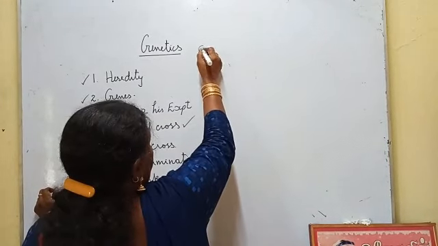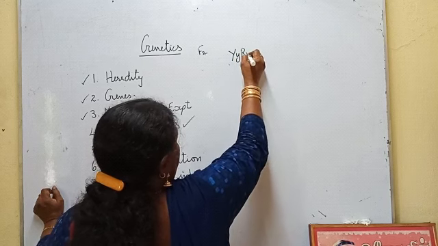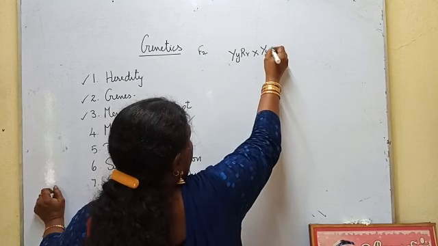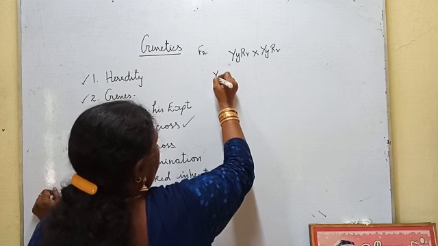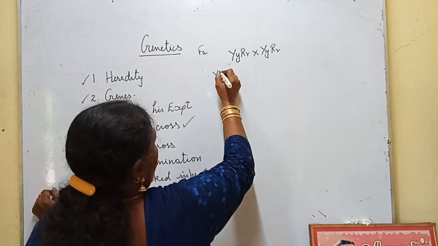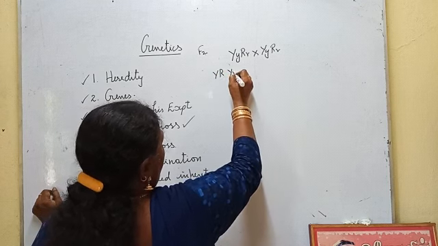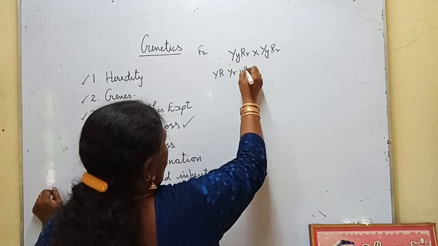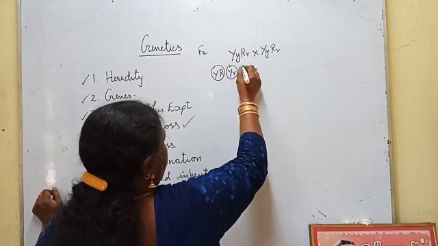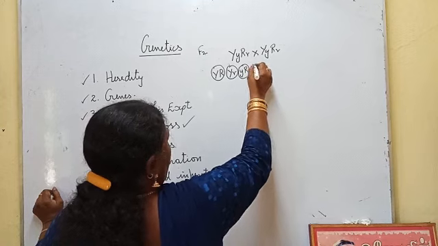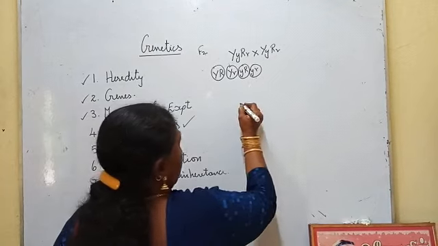F2 generation. This will produce the gametes: capital Y capital R, capital Y small r, small y capital R, small y small r. These are the four gametes produced by these F1 hybrid plants, same as in this one.